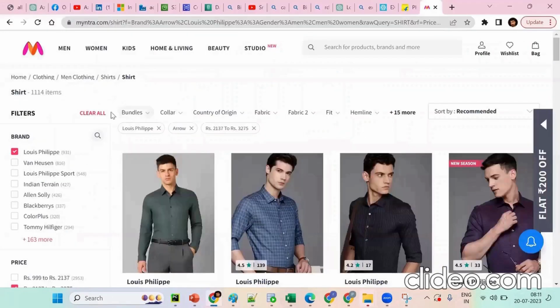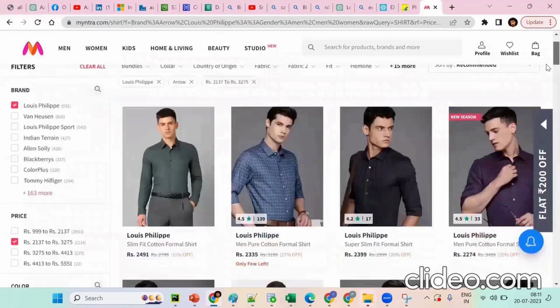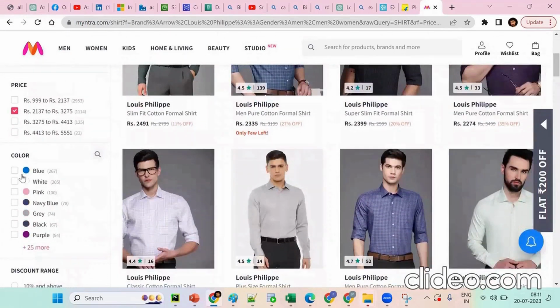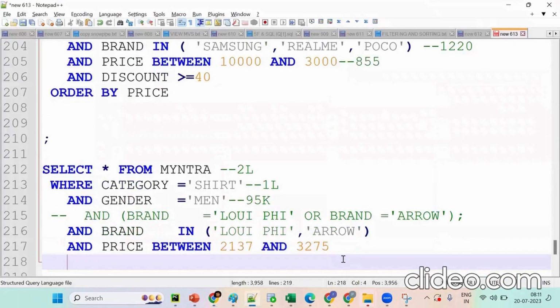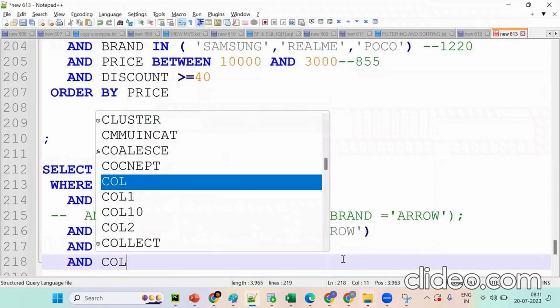Now what happened? What I am bothered about is a specific color. I want only blue color, using which concept? Sorting. When records are reduced, it's a compulsory ORDER BY: ORDER BY color equal to blue. Got the point?